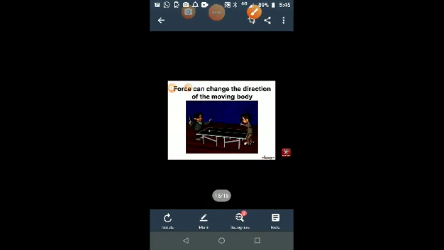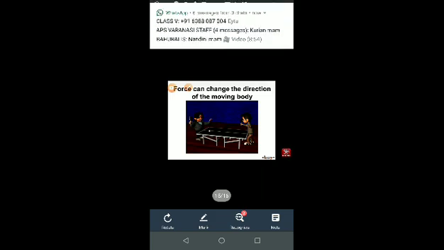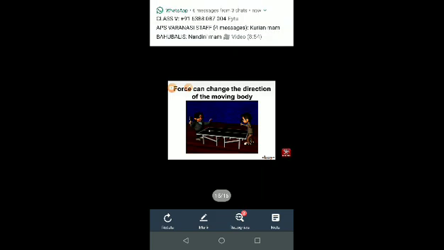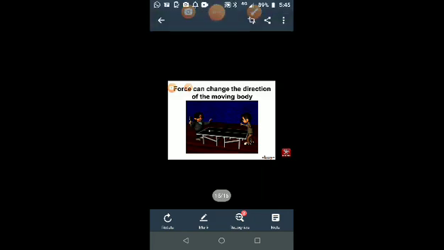Now see students, observe this picture. Force can change the direction of the moving body. See, these two kids are playing table tennis.